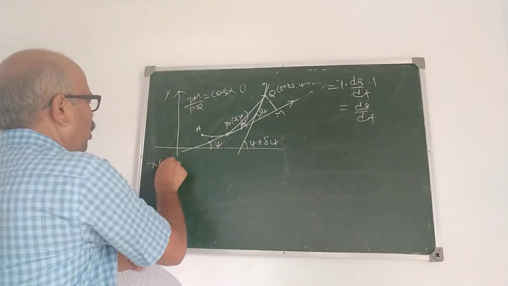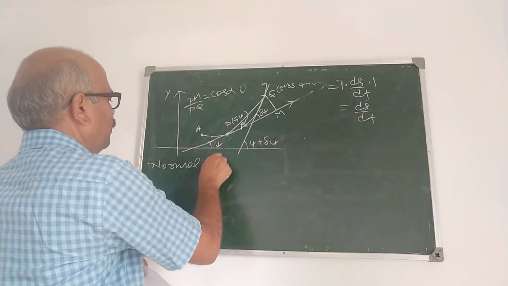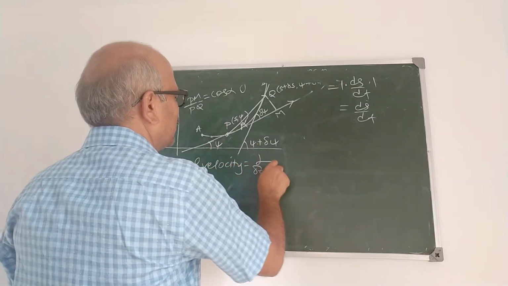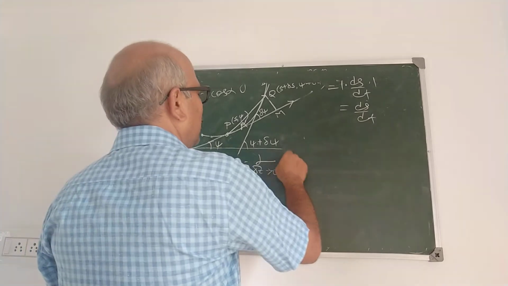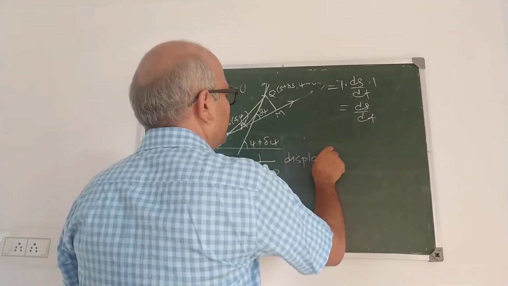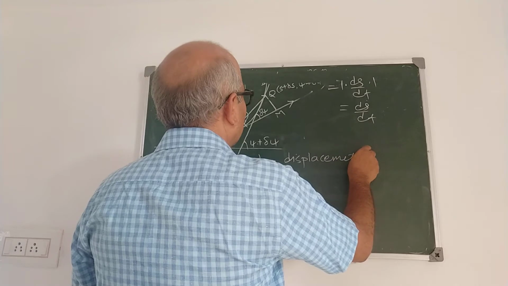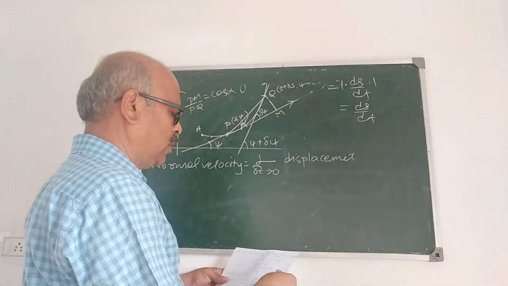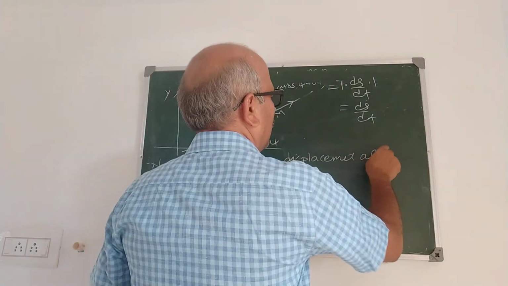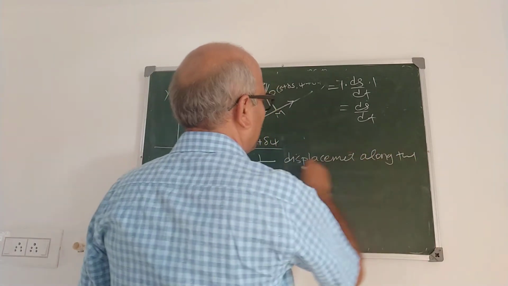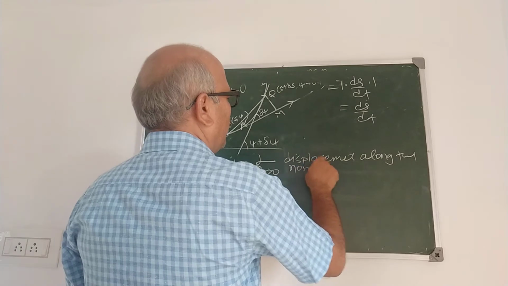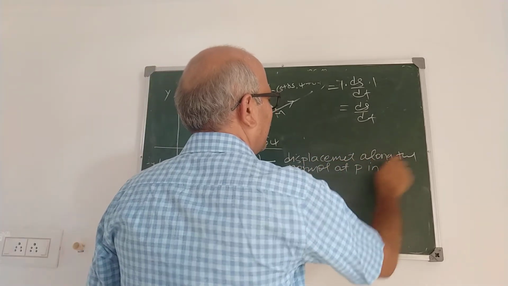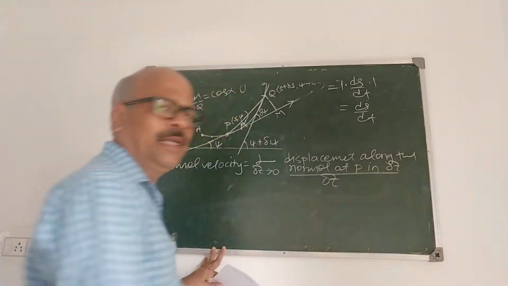Now, normal velocity is limit delta t tends to 0, displacement along the normal at P in time delta t divided by delta t.